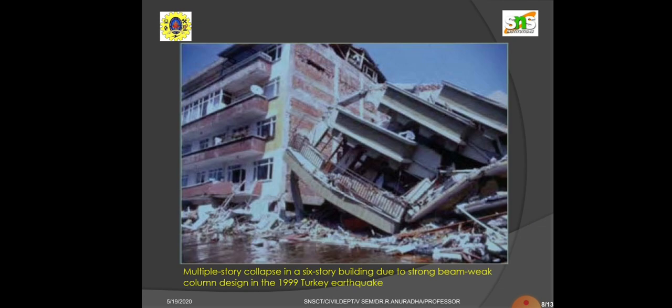Again, you can see a 6-story building due to the strong beam, weak column concept. It happened in Turkey. Again the pancake type failure, all the three beams are very strong, no column, you could not see even a single column in this structure. It is a 6-story structure.